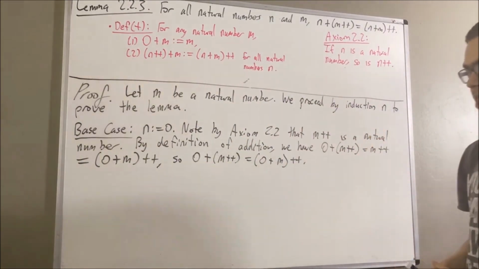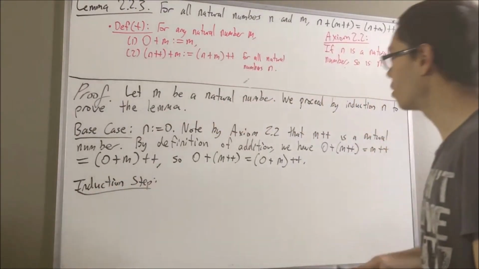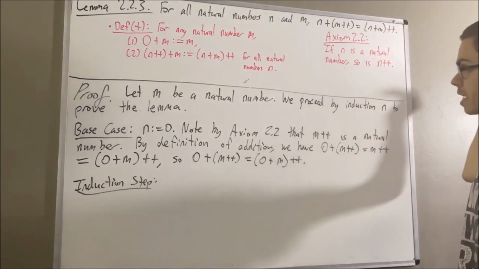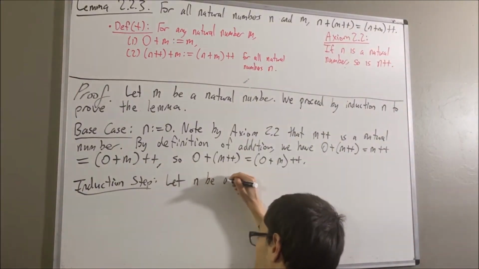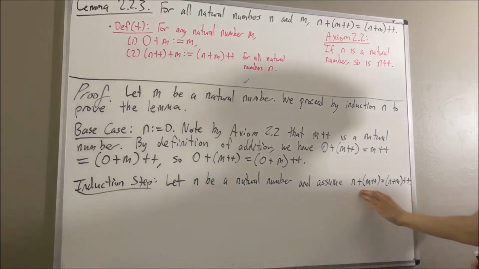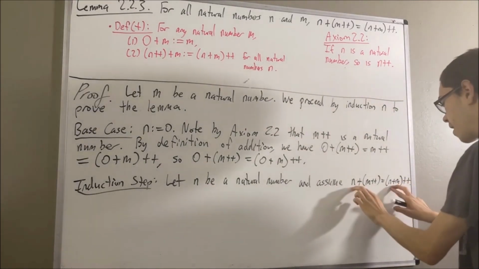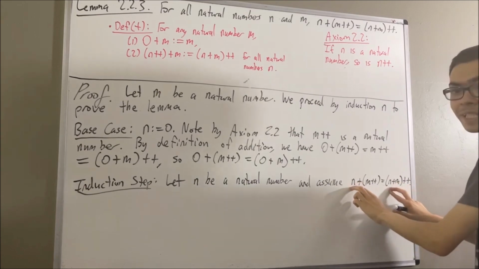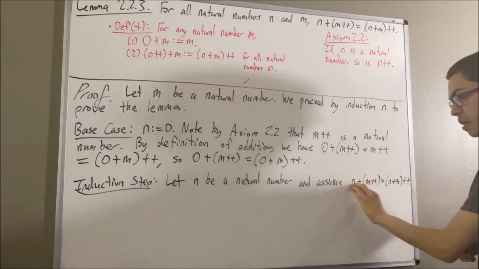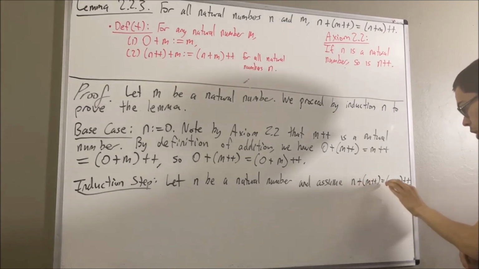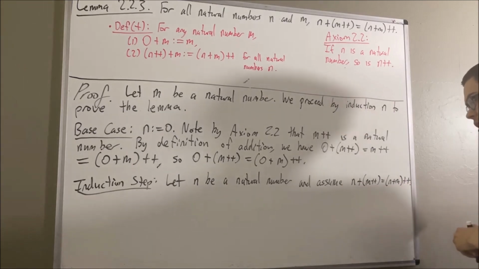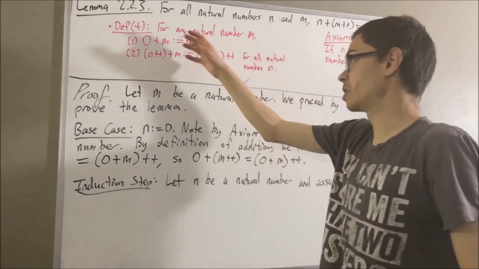Now let's move on to the induction step. In the induction step, we give ourselves an arbitrary natural number n where this holds. So let n be a natural number and suppose that this holds. The whole goal of the induction step at this point is to prove that this is also true if instead of n, we replace it with the successor of n. So really, now we're trying to prove that (n++) plus m++ is equal to ((n++) plus m)++. Okay, and to do that, let's start out by applying the definition of addition.